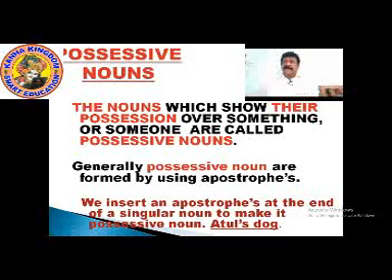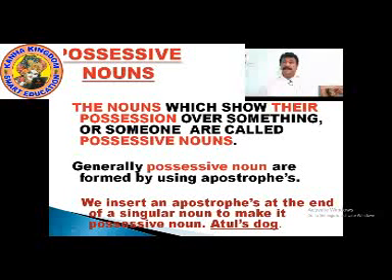Again, for your understanding, what does it show? It shows your position, your control, your ownership over something or someone. What is a possessive noun? The noun which shows their position over something or someone is called a possessive noun.